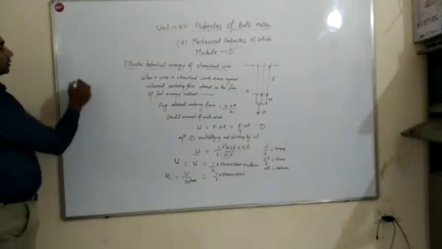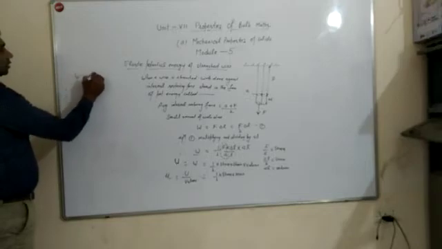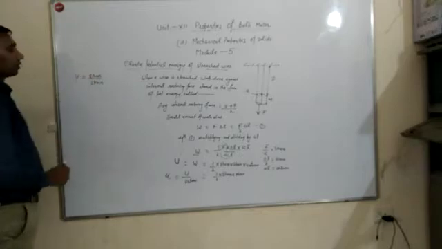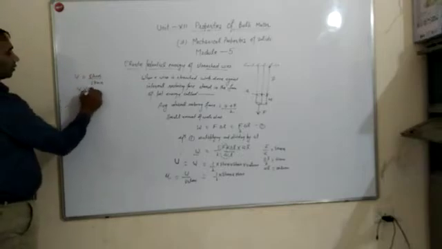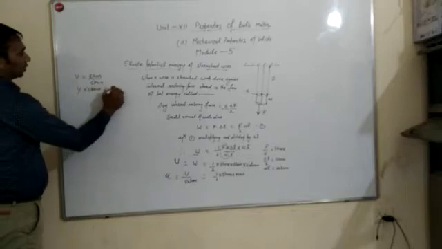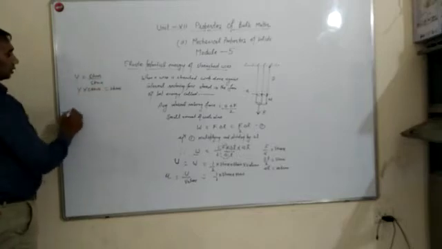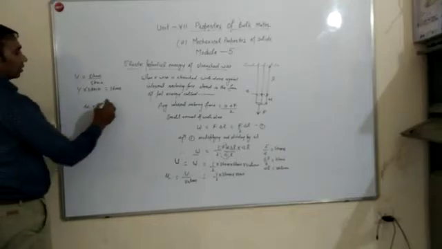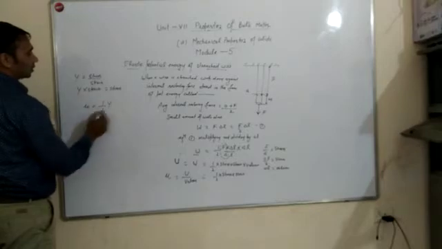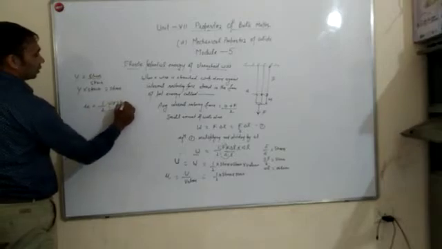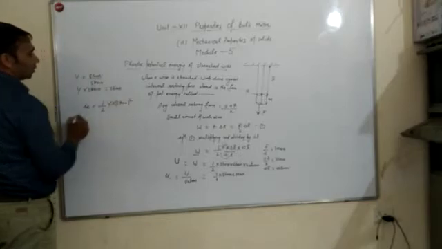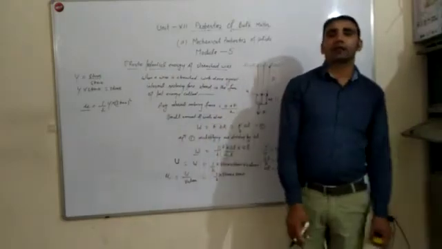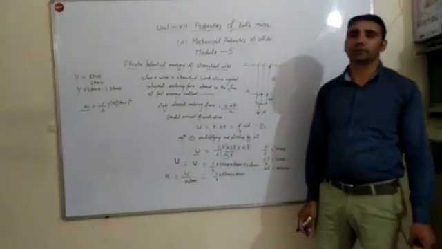This can be written using Young modulus, that is stress divided by strain. So Y into strain is equal to stress. Therefore U is equal to 1 by 2 Y, Young modulus, into strain square, that is the elastic potential energy per unit volume of a stressed wire.